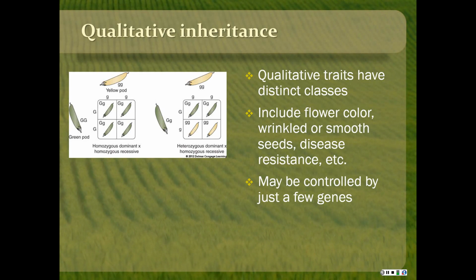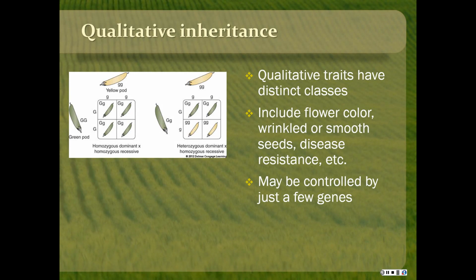And so in that case, each one would be big G, little g, and there would be a green pod because that's dominant. But then in the little square on the right, you have a green pod that is heterozygous, big G, little g, crossed with a recessive, which is little g, basically a yellow plant.